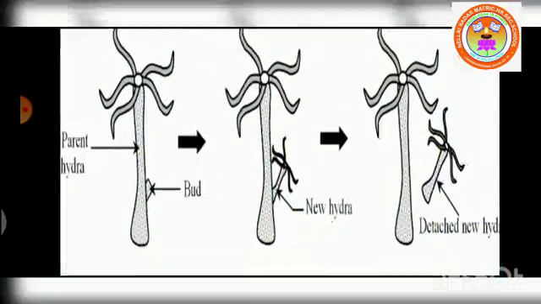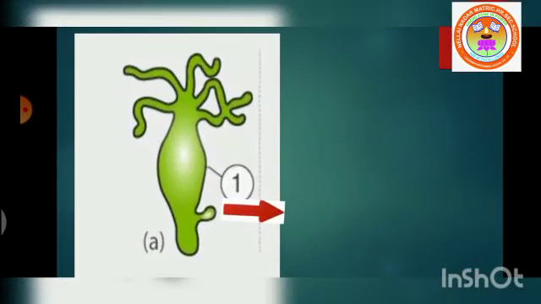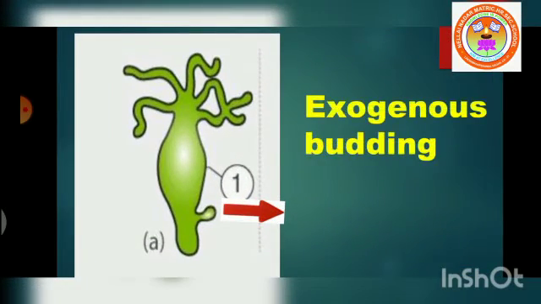Exogenous budding occurs when the food is plenty. That means when the food is enough or more than enough, the animal reproduces by exogenous budding. During exogenous budding, first the ectodermal cells increase and form a small elevation on the body surface.